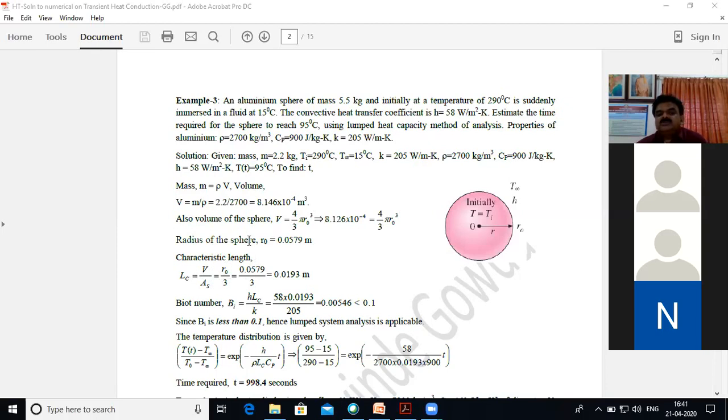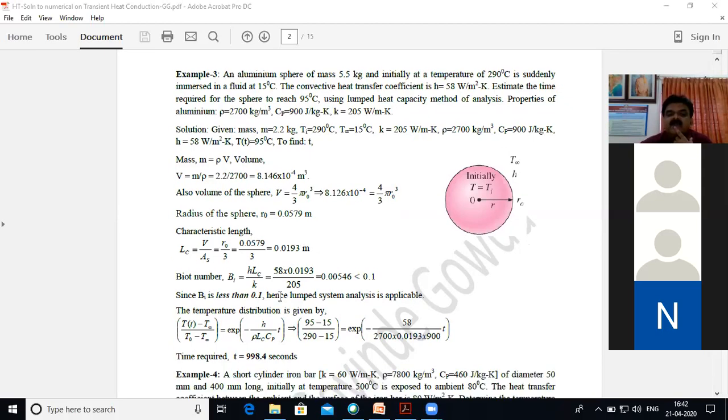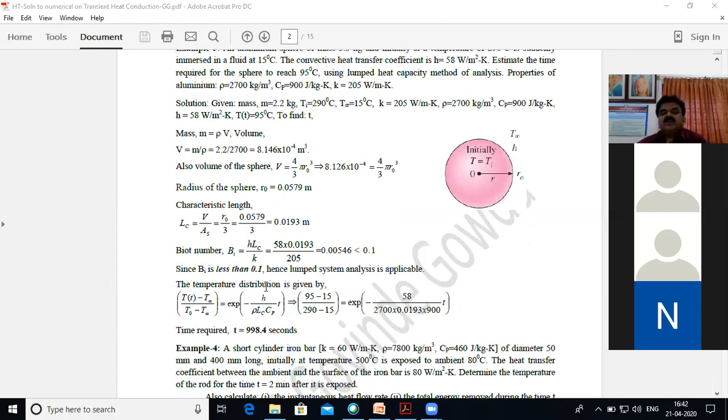If you want, you can also calculate the surface area of the sphere, 4 pi r square, and when you substitute here, obviously you will get R0 by 3. R0 means outer radius. So the radius of the sphere we got is 0.01193 meter. Next is to calculate the Biot number.